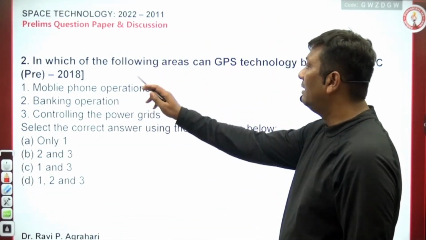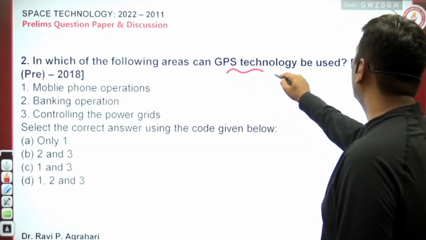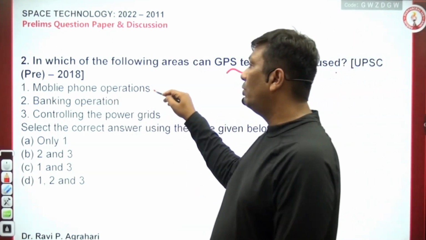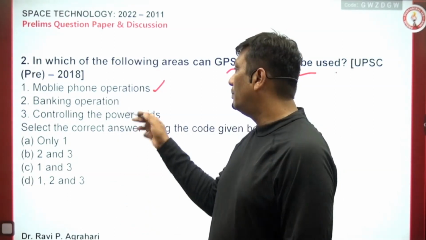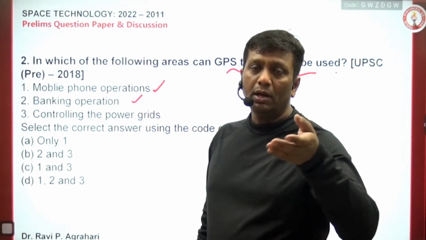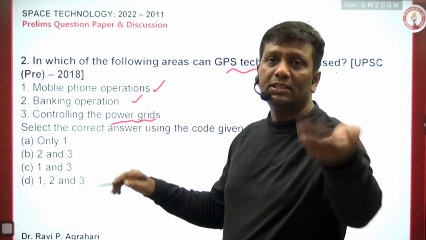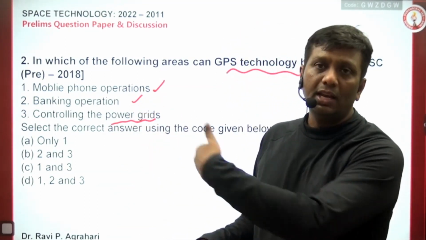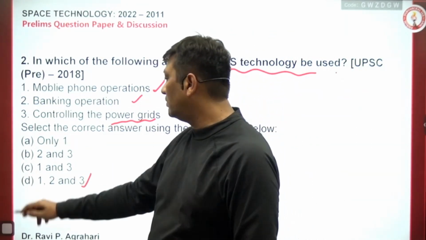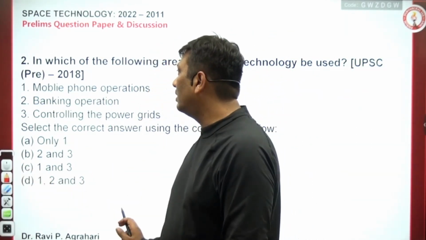Now the next question: in which of the following areas can GPS technology be used? Okay, 1, mobile phone operations, where we are using GPS. Banking operating system, the location of the vehicles that carry the cash and all, we can check it. Controlling the power grid system, you have just seen in earlier questions. So here all of options 1, 2, 3 will be correct statements, just as concepts.